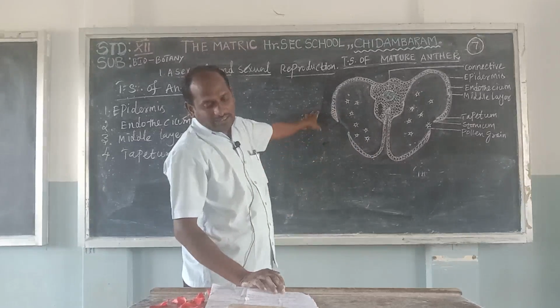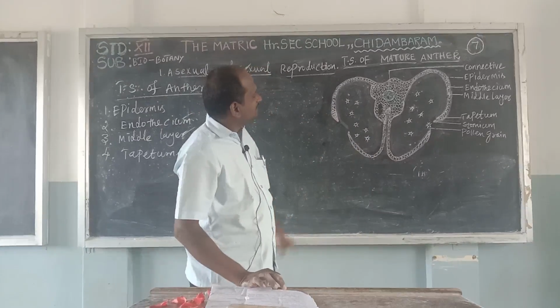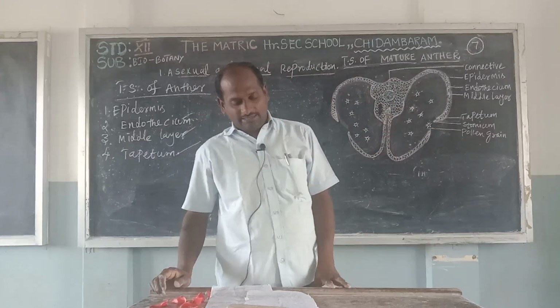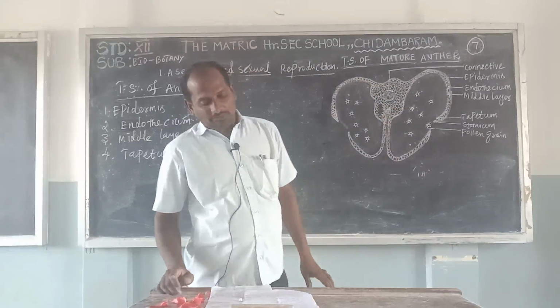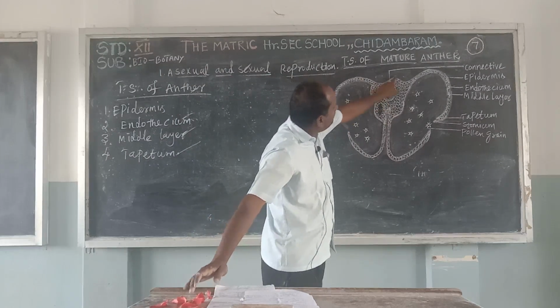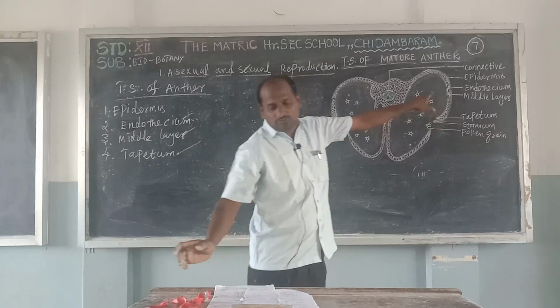It is derived from the peripheral layer of the cell. The cells of the peripheral layer are connective tissue in the tapetum. It is a connective tissue, and the peripheral layer is utilized in the tapetum.